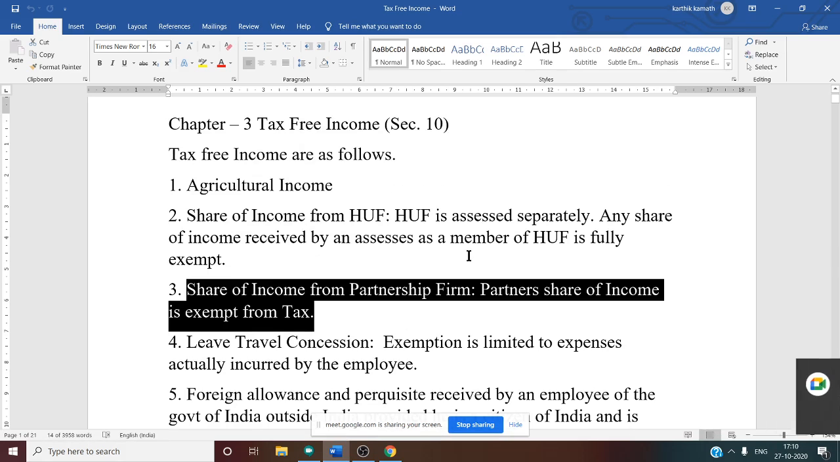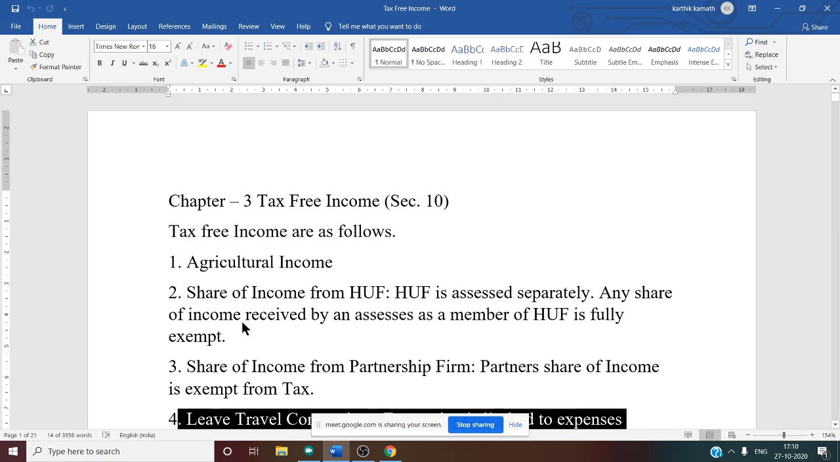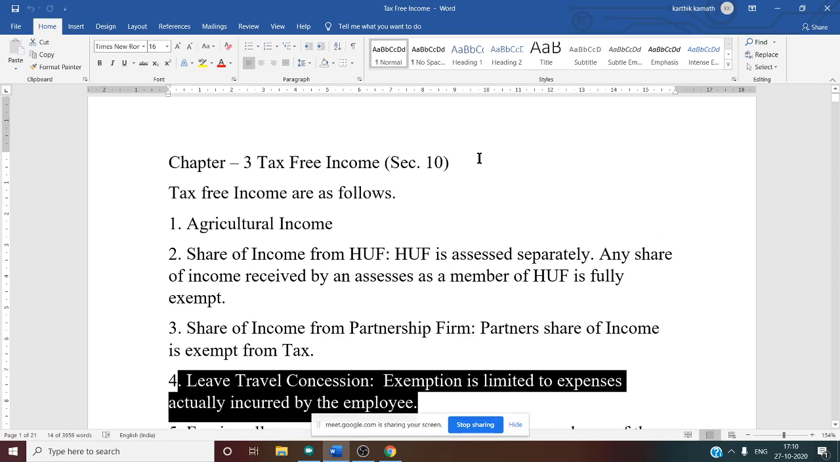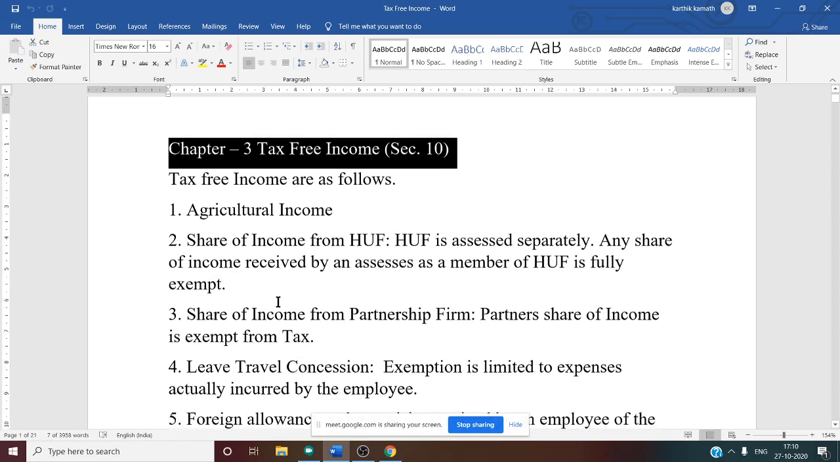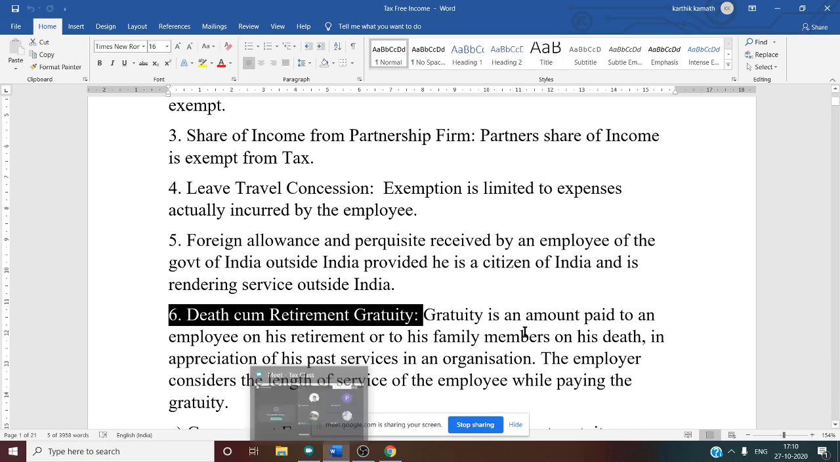Similarly, for HUF, the HUF is treated separately and the members are treated separately. Leave travel concession is exempt up to the expenses incurred by the employee. So these we discussed in the last class about tax-free income, chapter number 3. Then there is a separate concept called death cum retirement gratuity. So what do you mean by gratuity?